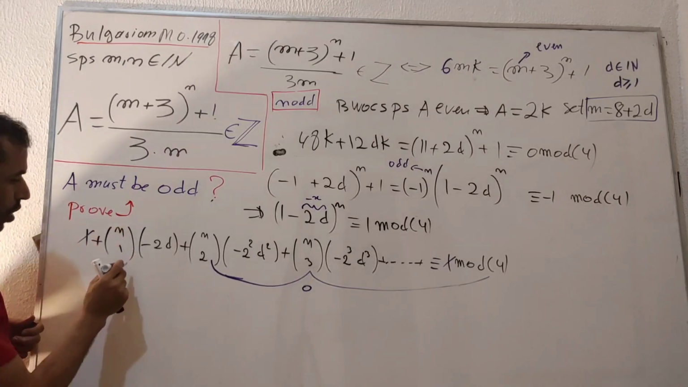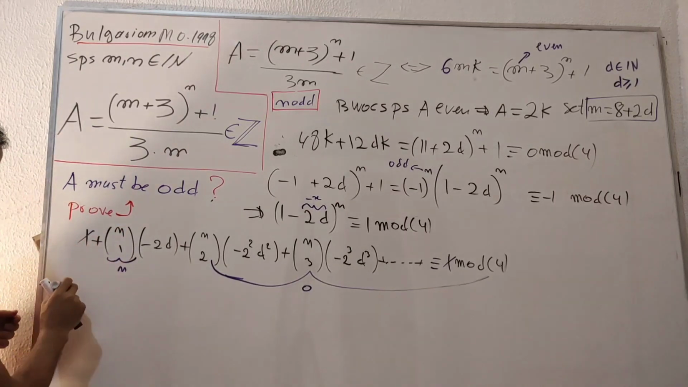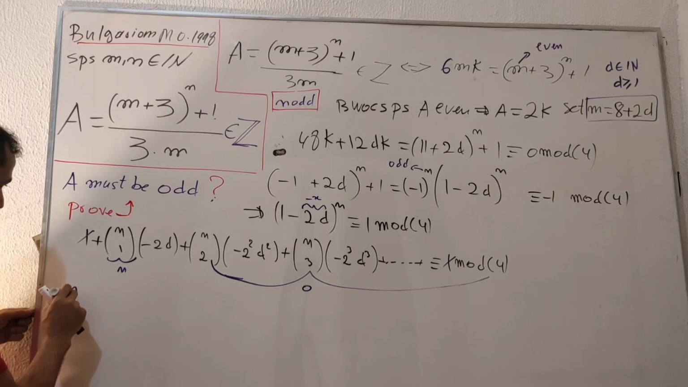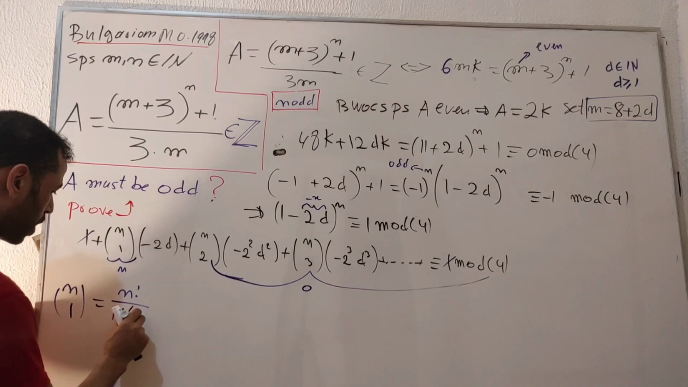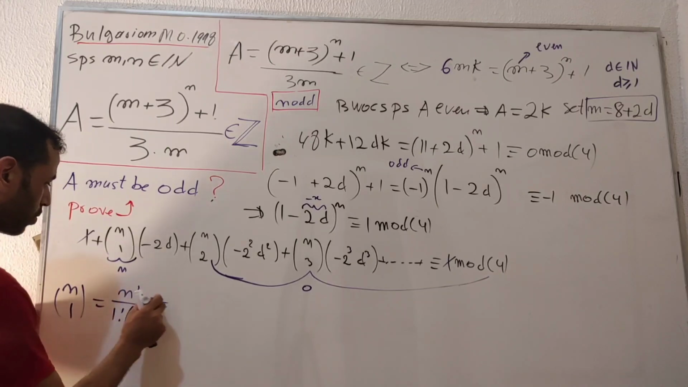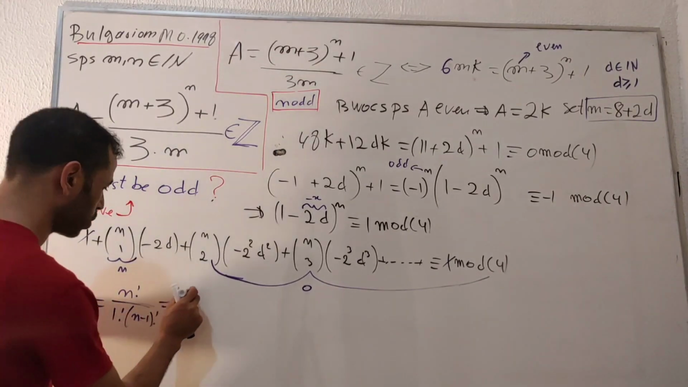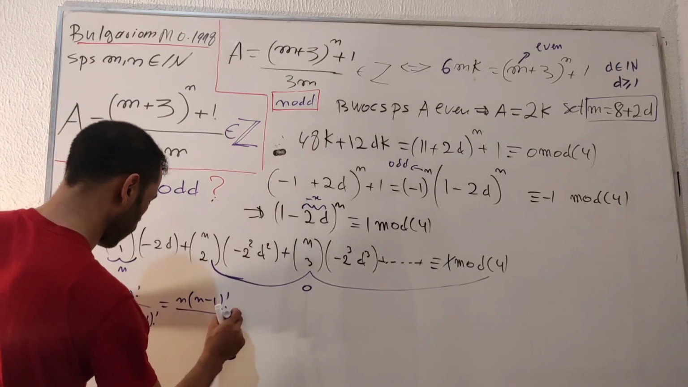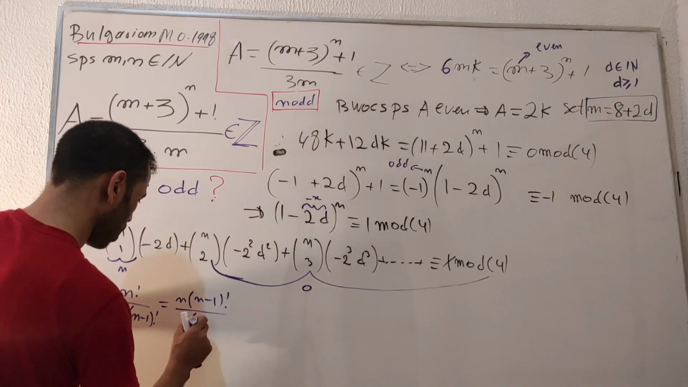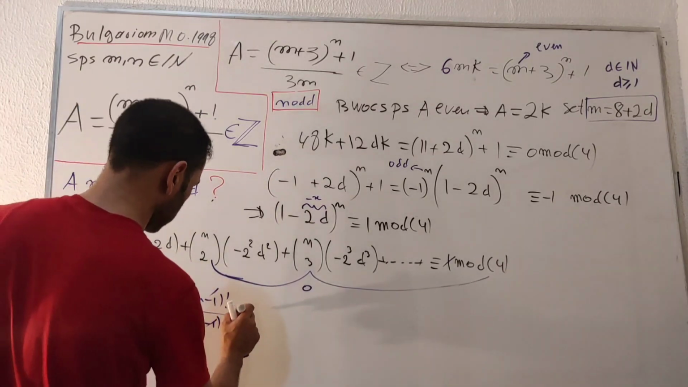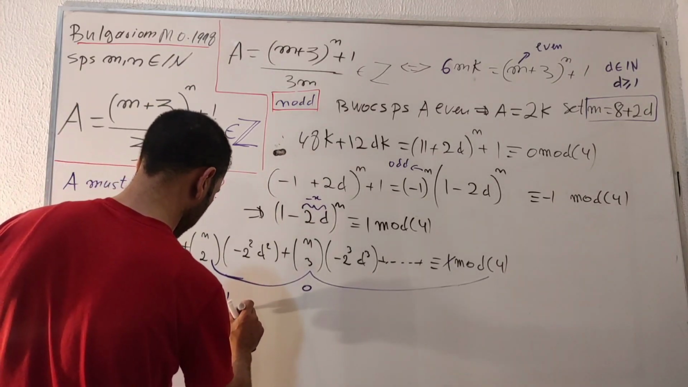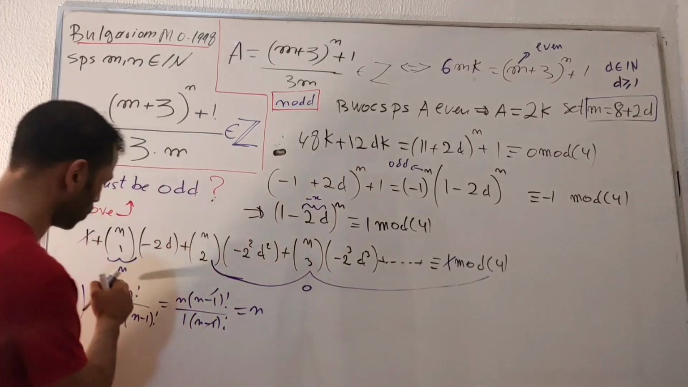This n choose 1 equals n, because we know n choose 1 equals n factorial over 1 factorial multiplied by n minus 1 factorial. I'm going to write the numerator as n multiplied by n minus 1 factorial, over 1 factorial times n minus 1 factorial. So numerator and denominator will be cancelled out by n minus 1 factorial. I will be left with n, which I have here.